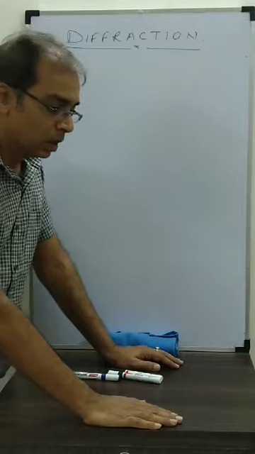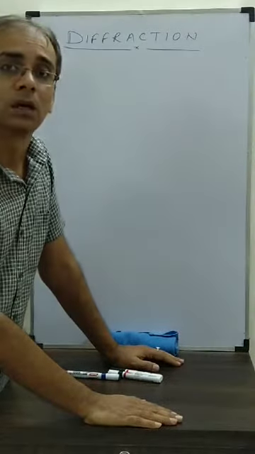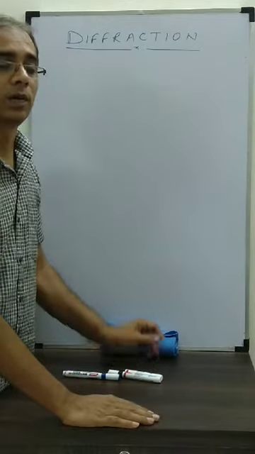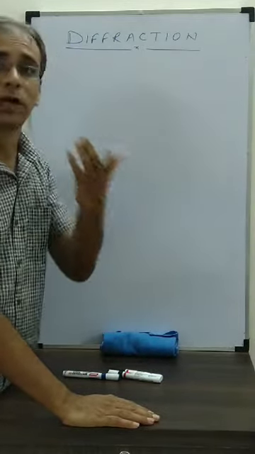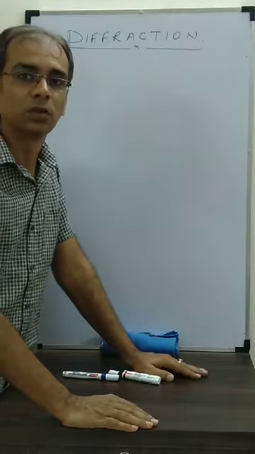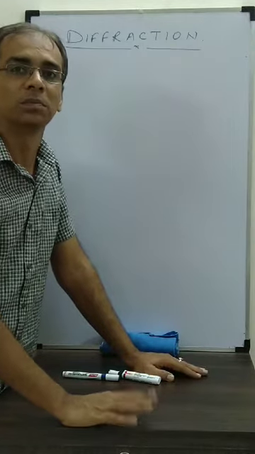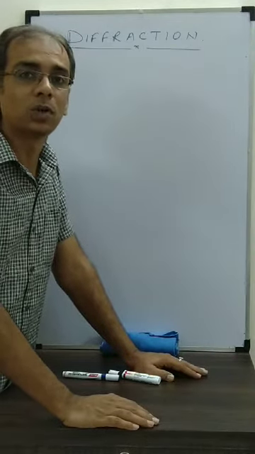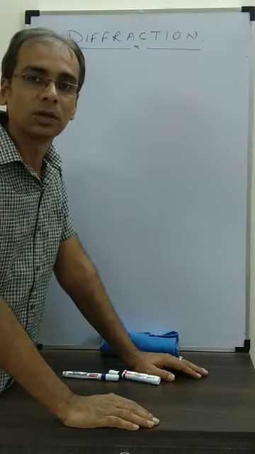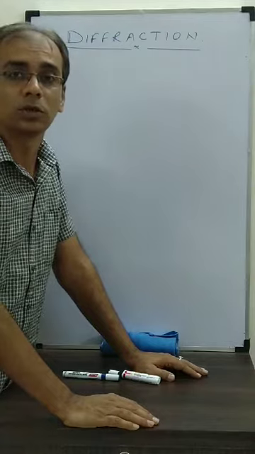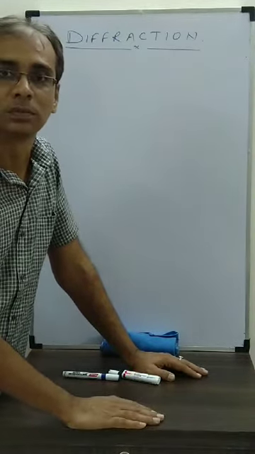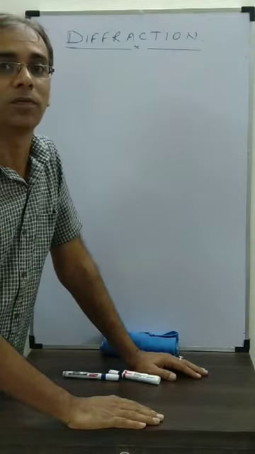If we talk about sound, we observe it on a daily basis. At home, if you produce a sound from one room, and your brother, sister or parents are sitting in another room, when you call them, they come to you. So how has the sound reached another room? Normally we know that energy travels in a straight line, but it has moved to the other room through the door or the opening. So definitely there is bending of the sound taking place.